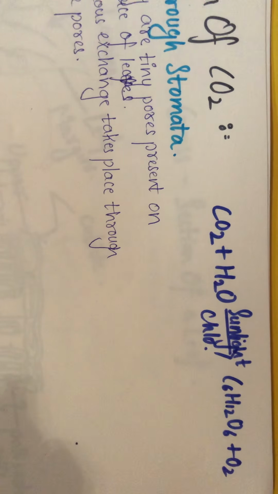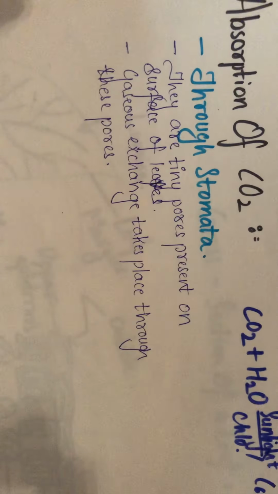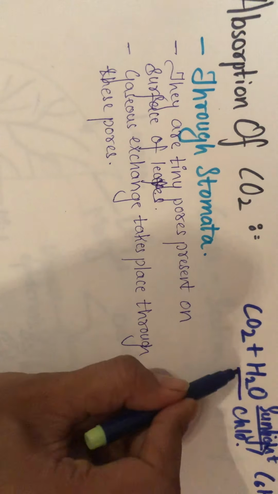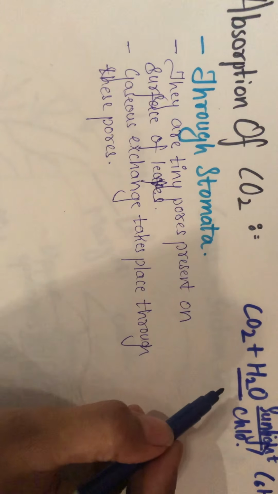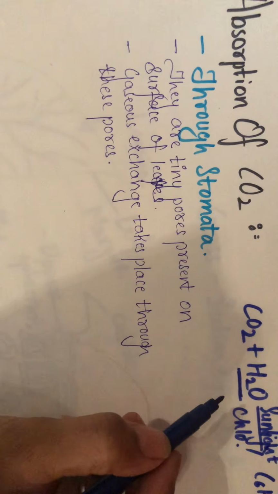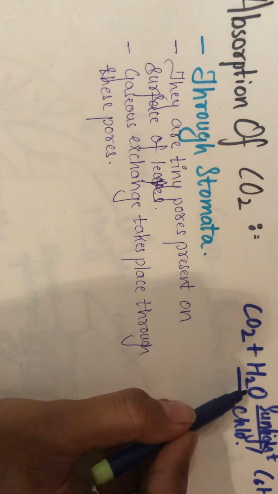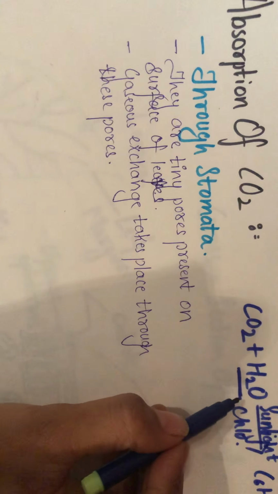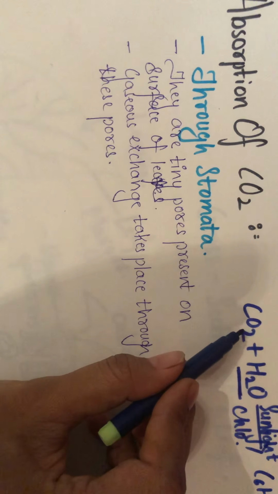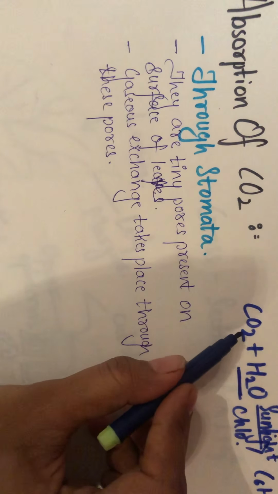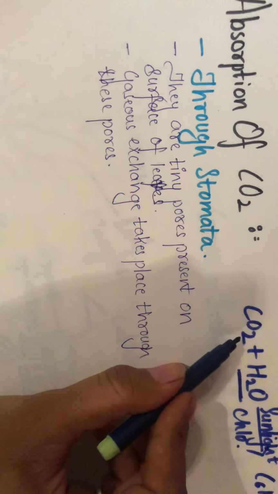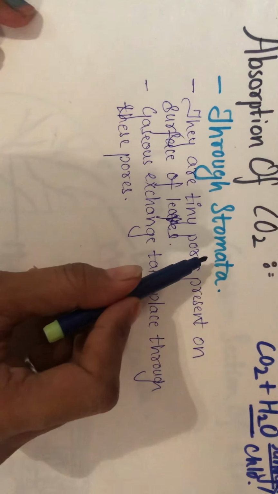Now we all know that the water enters into the plant body with the help of the roots. Talking about CO2, where does the CO2 enter inside the body of the plant? Yes, the answer is through the stomata.